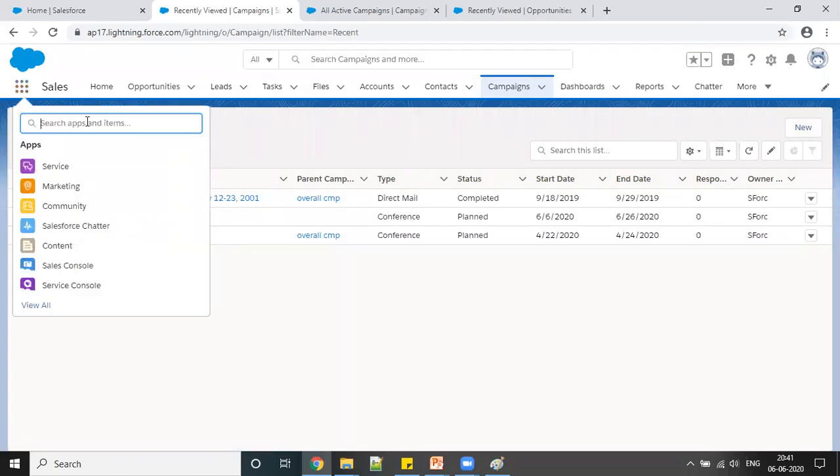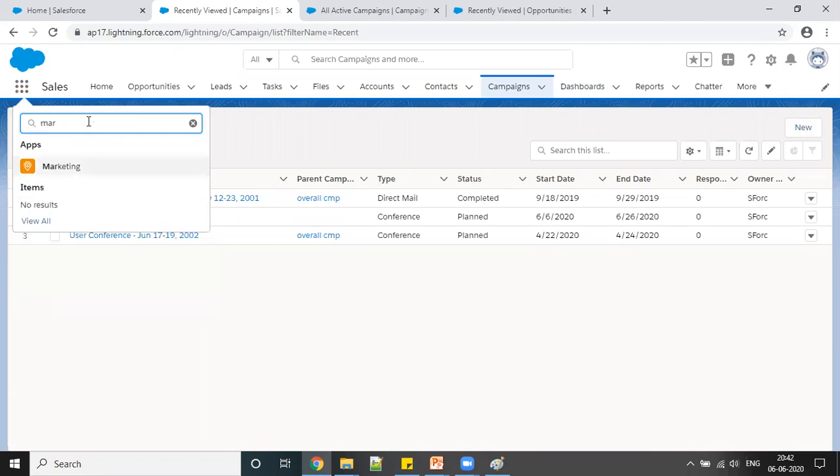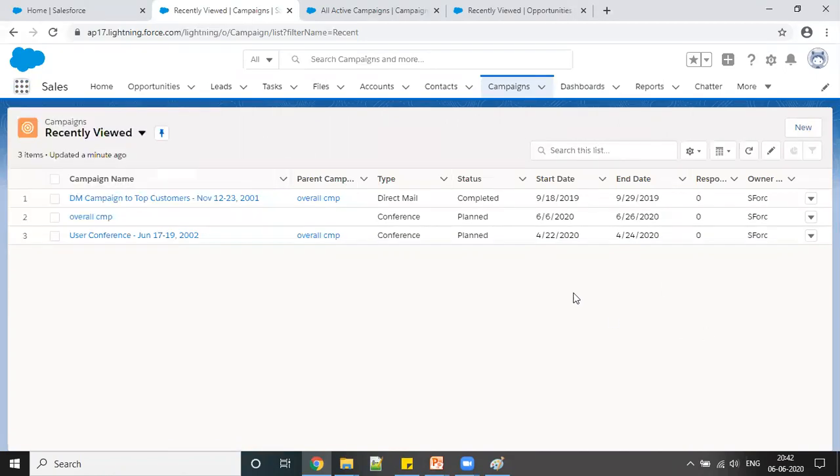See, campaigns is nothing but marketing only. Once you type here, you can see here. I don't know why I can't see marketing. Okay, let me check. I will discuss why you are not able to see that. You have to enable one permission. We will talk about that in detail. I will give you a heads up right now, but I will teach you how to enable that in case you're not able to see this object or campaigns. Wonderful, we will discuss it. Sure, sure.